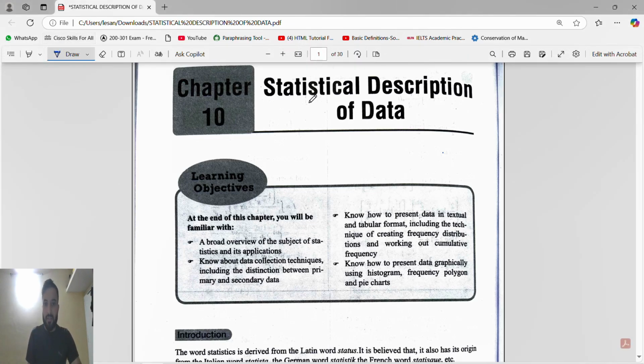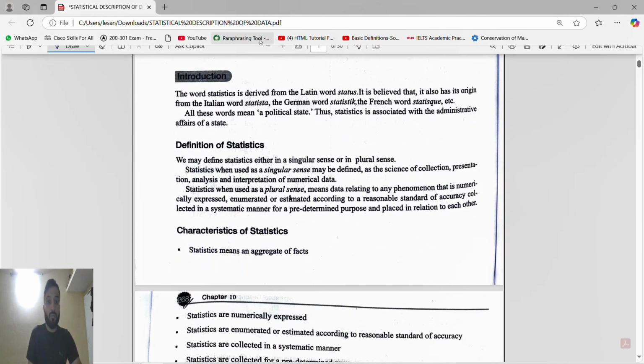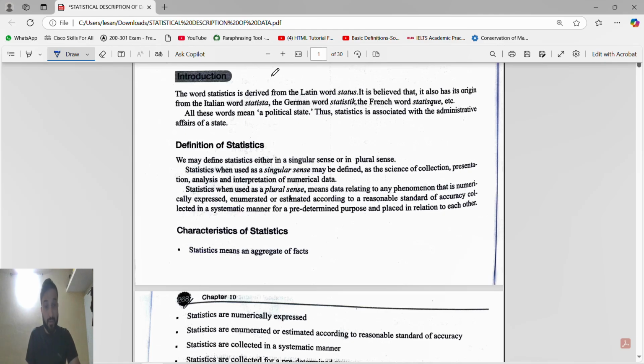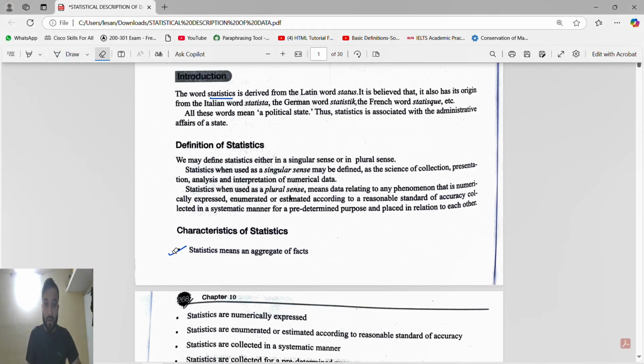So we are going to start with a statistical description of data. First of all, this is a very important thing they will ask in the examination: the word statistics. See, this PDF I will provide you. Please only read those things that I have underlined or ticked. Please study that only from your examination point of view.